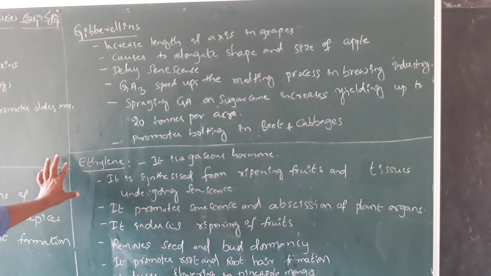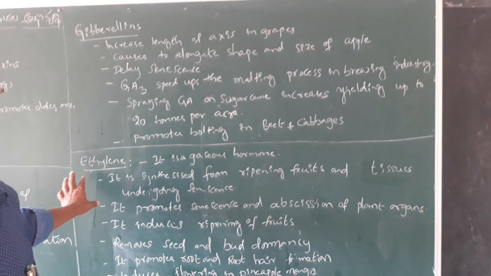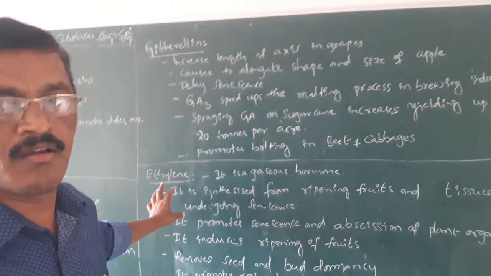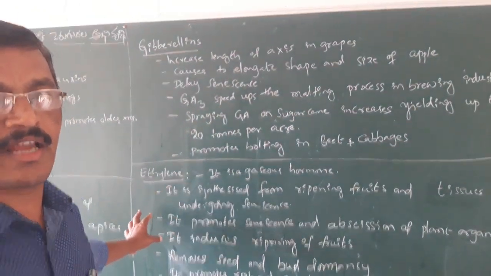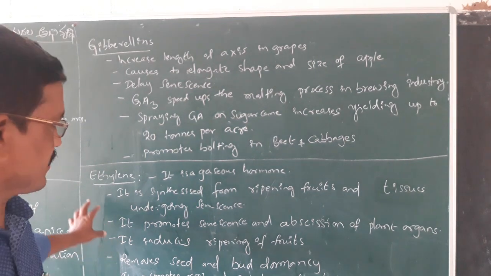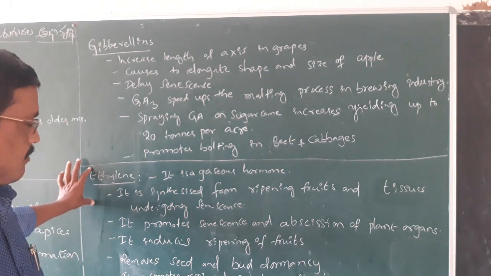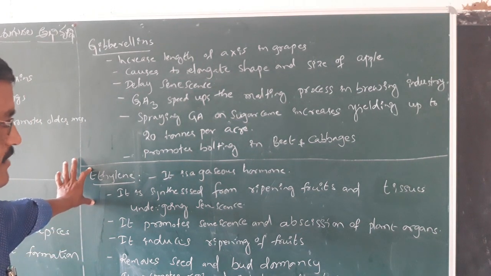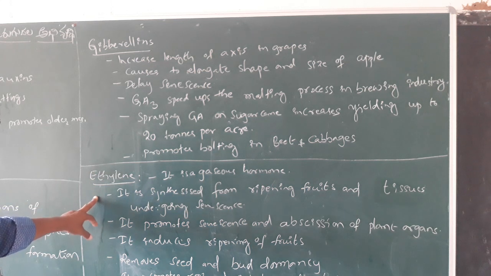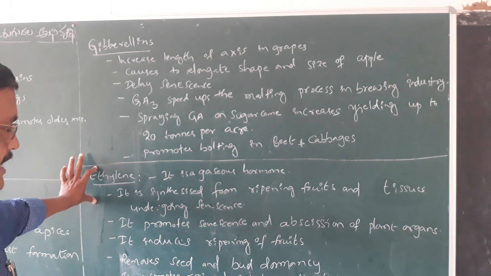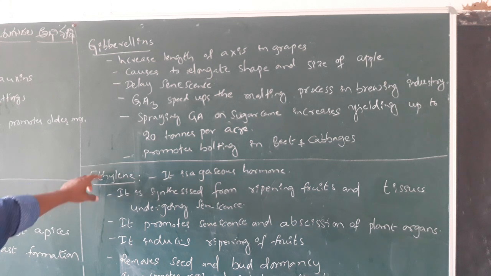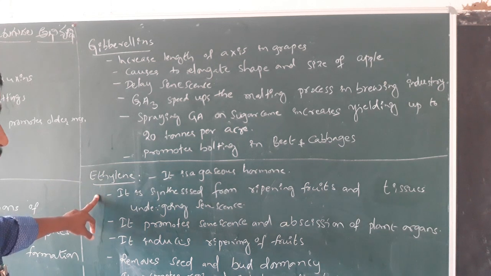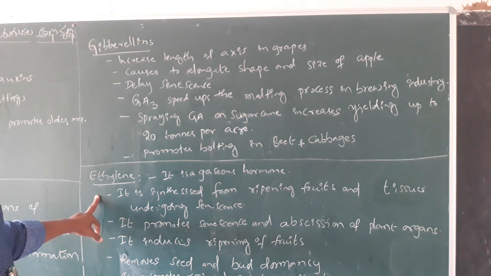Another important plant growth regulator is ethylene. Here are the main effects of ethylene on the crop fields. Ethylene is a gaseous hormone. It is synthesized from ripening fruits and tissues undergoing senescence.